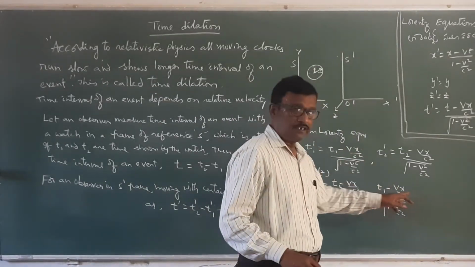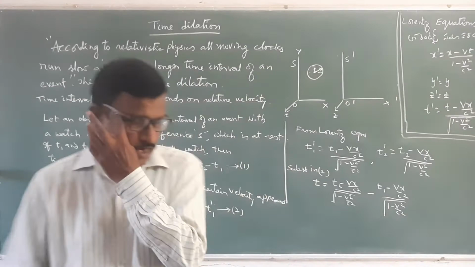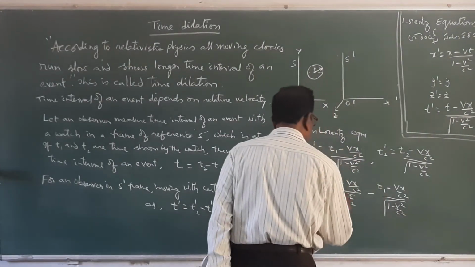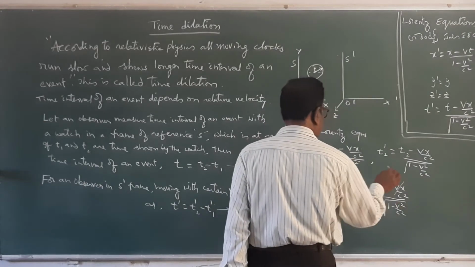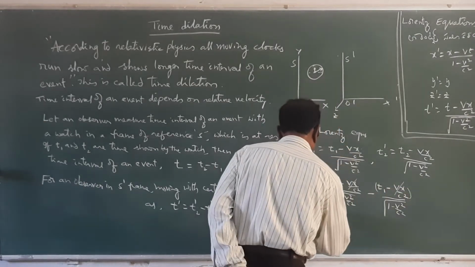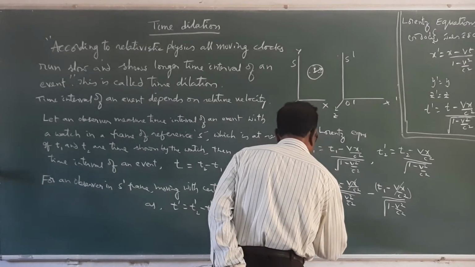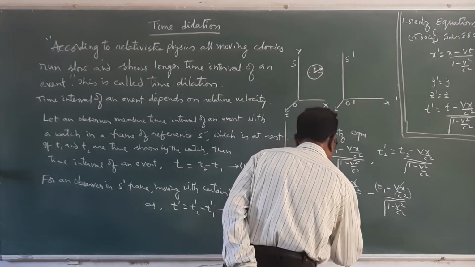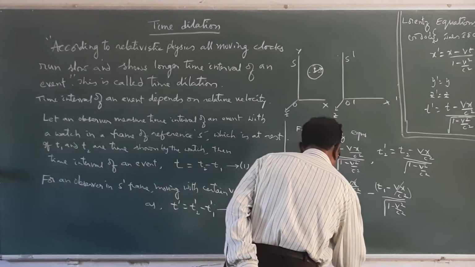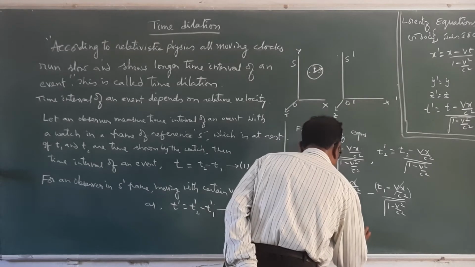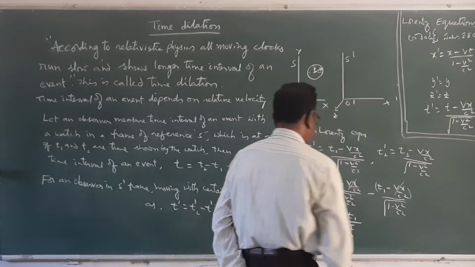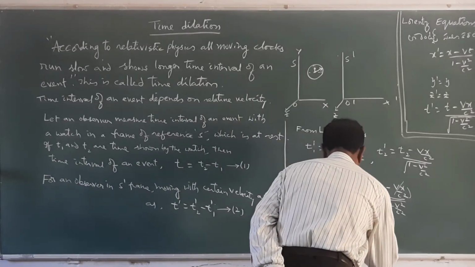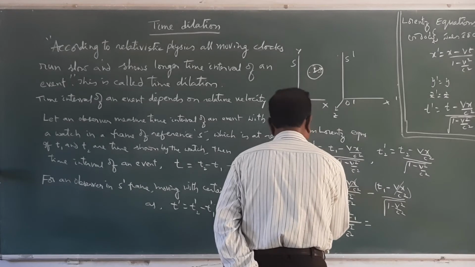Because the relative position does not change, x is the same in both equations, and therefore these two terms get cancelled. Therefore, T dash is equal to T2 minus T1 divided by the square root of 1 minus v square by c square.